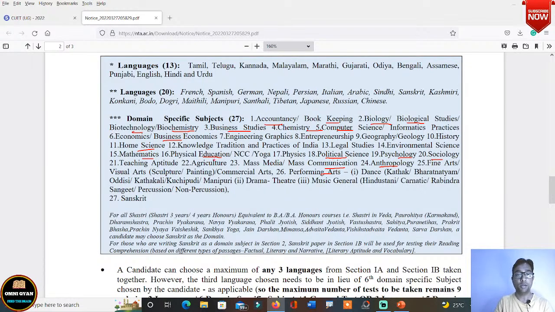Okay, and like there is teaching aptitude is there. Okay, for art students. Okay, so you can take all these. Okay, there is geography also if you have geography. Okay, so there are many, performing arts is there. Okay, so you can choose any 6 out of this.